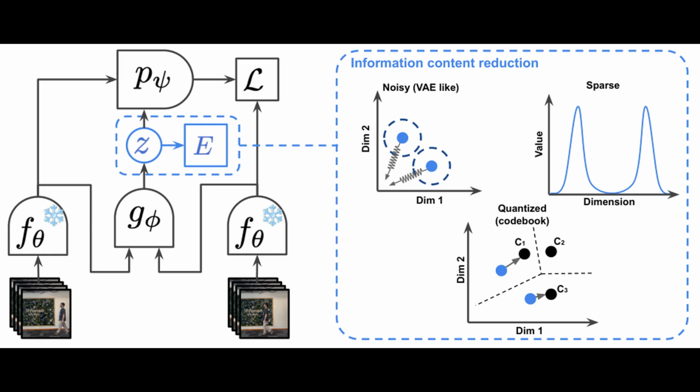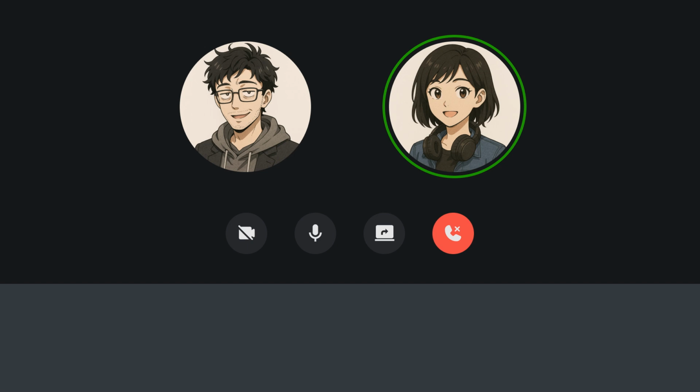Exactly. The noisy approach is similar to a variational autoencoder, adding stochastic noise to prevent the latent space from encoding too much information. The sparse approach encourages most dimensions to be zero, and the discrete approach uses vector quantization. But why constrain the latent action space at all? Why not just let the model learn whatever representation works best?